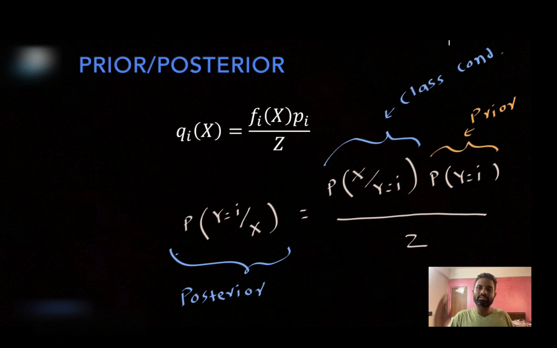So these terms will be frequently used throughout the course: class conditional probability, prior probability, posterior probability. You have to be aware and comfortable with these particular terms. What is the class conditional probability, what is the prior probability, and what is the posterior probability. Okay, so probability of y equal to i given X is the posterior, prior is only the probability of y equal to i, and class conditional is the probability of the feature vector given the class label is i.